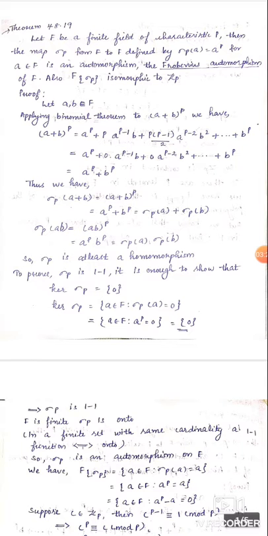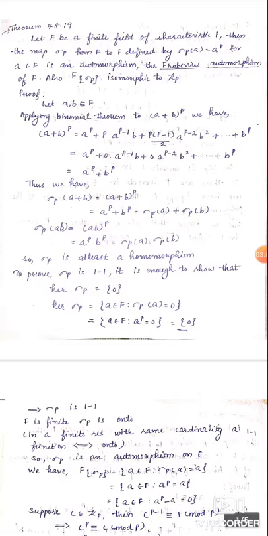The elements in between a^p and b^p become 0, because their coefficients are divisible by p. So we get (a + b)^p = a^p + b^p.